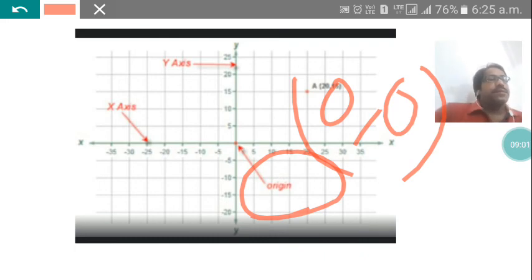Till now we have read about coordinate geometry and the location of points, ordered pair, plane, x coordinates and y coordinates. In the next class we'll learn something new: quadrants, abscissa, and the equations of the x and y axes. These things we'll learn in the next class.